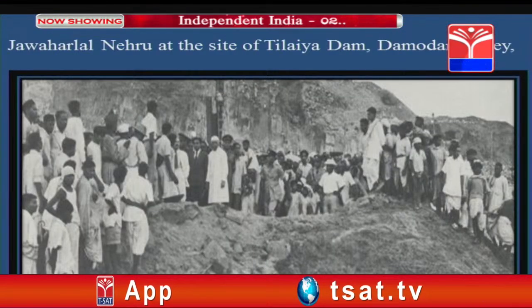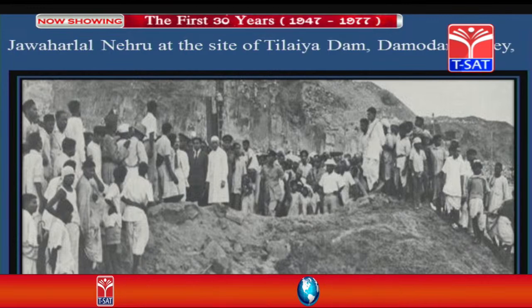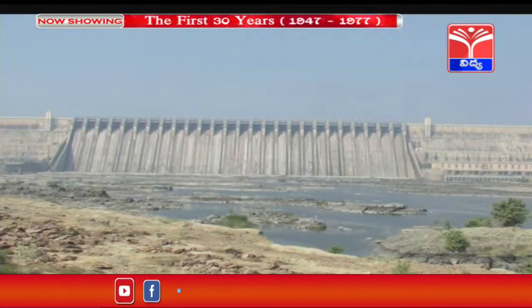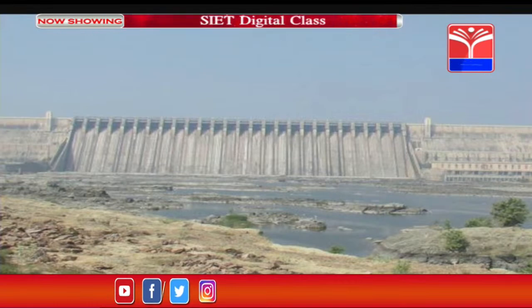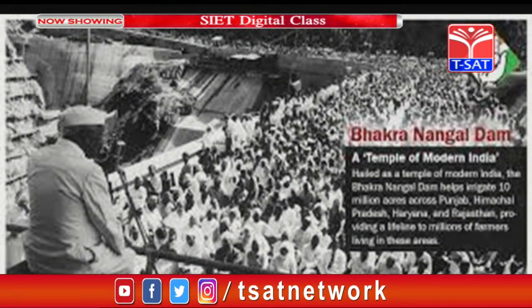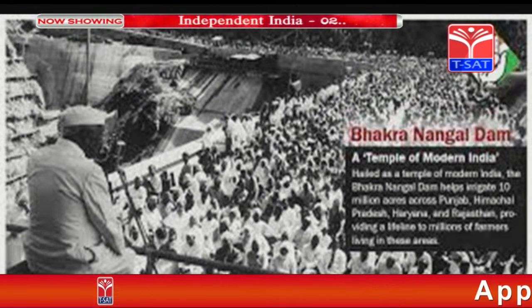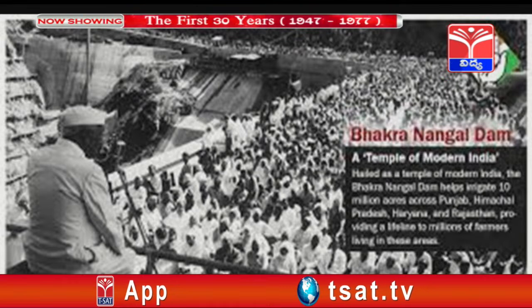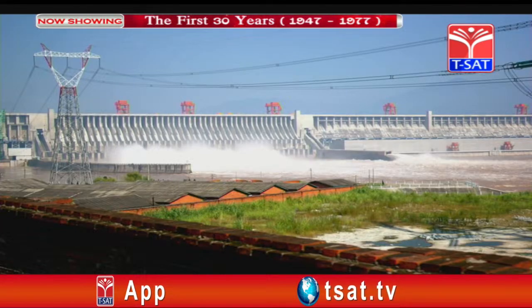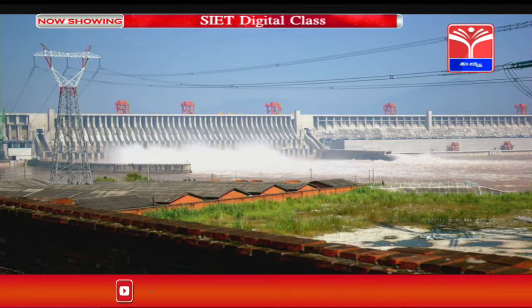Jawaharlal Nehru at the site of Tilaiya Dam, Damodar Valley, and Hirakud Dam, which is built on Mahanadi. Nagarjuna Sagar Dam in Nalgonda district, Bhakra Nangal Dam, these dams were all started in the first 5-year plan, giving importance to agricultural irrigation and generating electricity at the same time. These are known as multi-purpose projects.